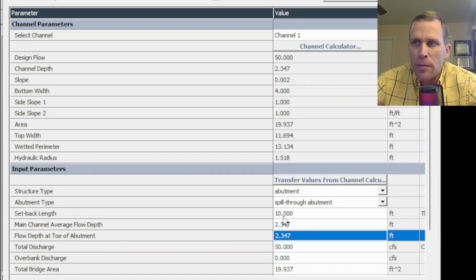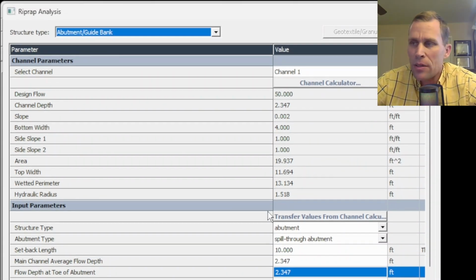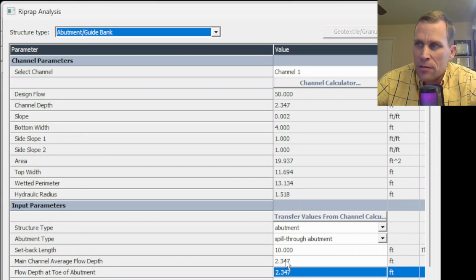And then there's also this parameter called setback ratio, or SBR, which is going to be the setback length of 10 feet divided by the main channel average velocity of 2.347. So that quotient currently is sitting at about 4.26. It's less than 5. But anyway, that setback ratio is used in this abutment calculator. And when that SBR, that ratio, is less than 5, the average velocity in the bridge opening provides a good estimate for the velocity of the abutment.